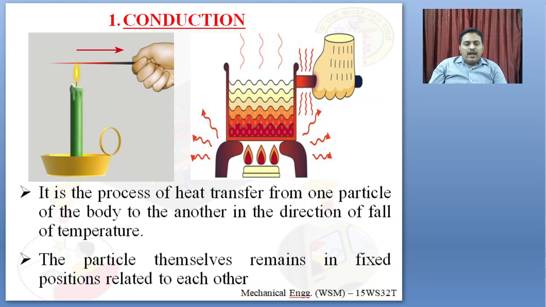Heat flows from higher temperature to lower temperature. Suppose you keep a kettle, pour water and heat it up. The kettle first heats up, then the water, then the kettle transfers heat to the handle that is sensed by our body, because our body is at low temperature and the kettle is at high temperature, and heat flows from higher temperature to lower temperature.